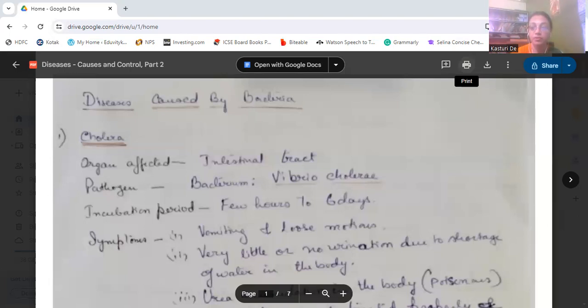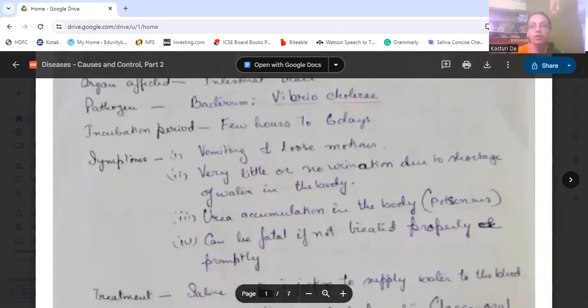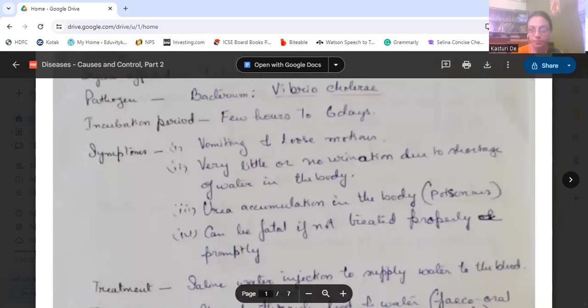The symptoms are vomiting and loose motion. Very little or no urination due to shortage of water in the body. In this cholera, there is too much loose motion and vomiting, so there is dehydration possible. And for that, no urination occurs or very little urination occurs due to the shortage of water in the body. And due to that, what happens?